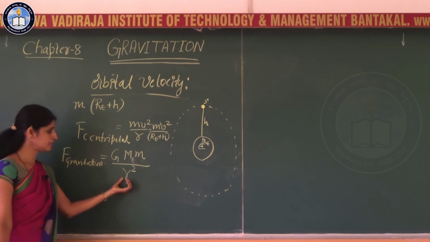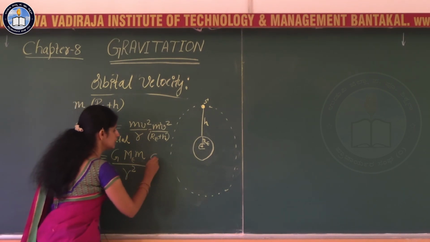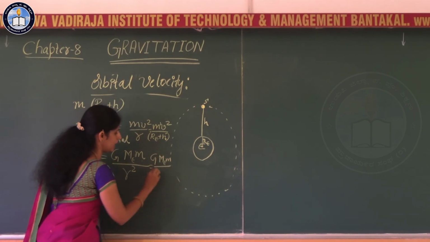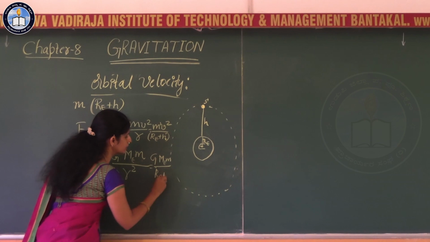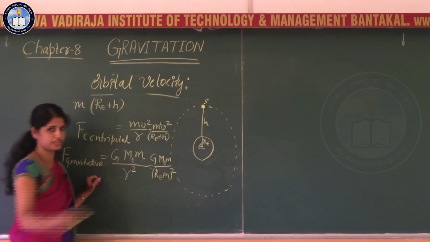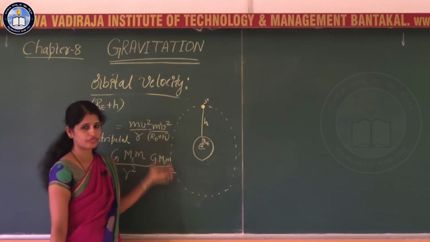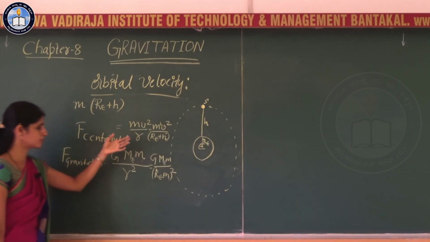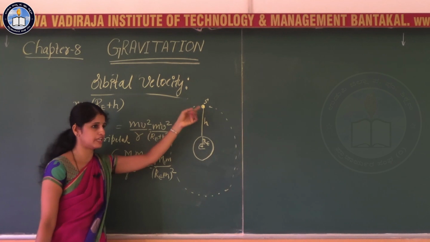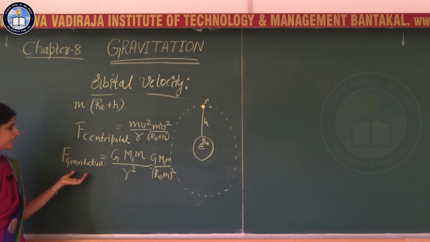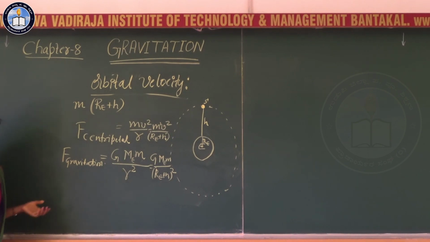Here r is RE plus h, so it is G m e divided by (RE plus h) the whole square, right? So, it is very clear that for circular motion, that is the motion of this satellite around the earth, the necessary centripetal force is provided by the gravitational force.